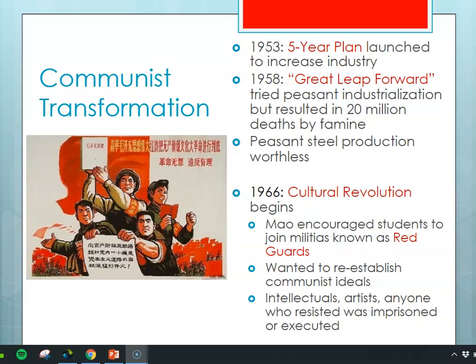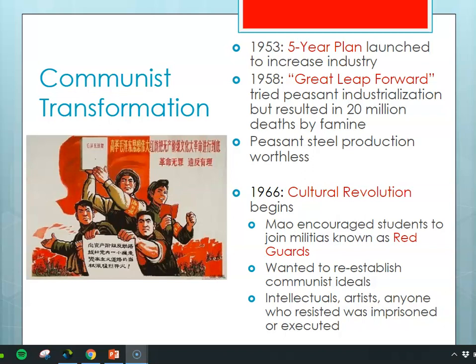He ordered that they make steel, for example, and so instead of making steel in gigantic factories or steel mills, they tried to make steel sort of in their own backyards. Tens of millions of peasants, each of them making steel in their own backyard. Sounds like a great way to industrialize, except that the steel that was produced was worthless.